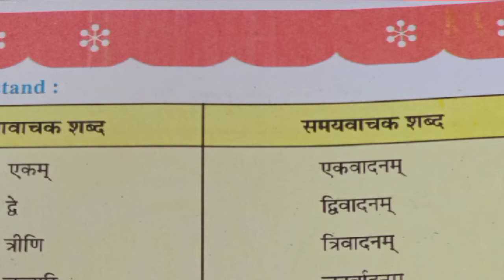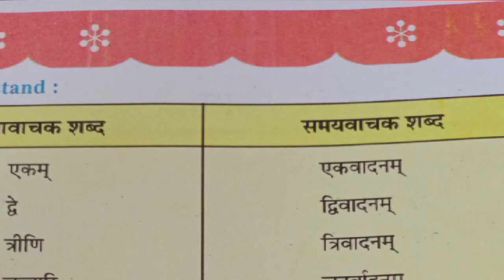Dvivadanam for time. Trini means 3, and for 3 o'clock we can call Trivadanam. Chatvari means 4, and for 4 o'clock we call Chaturvadanam. Shat means 6, and we call Shadvadanam for 6 o'clock.